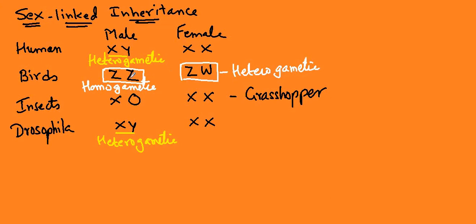So the sex of the offspring in birds depends upon the female, while in humans and in Drosophila, the sex of the offspring depends on the male. Now we are talking about sex-linked inheritance in humans at present.